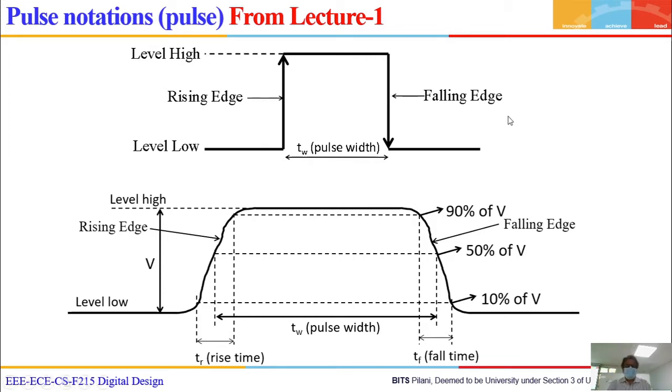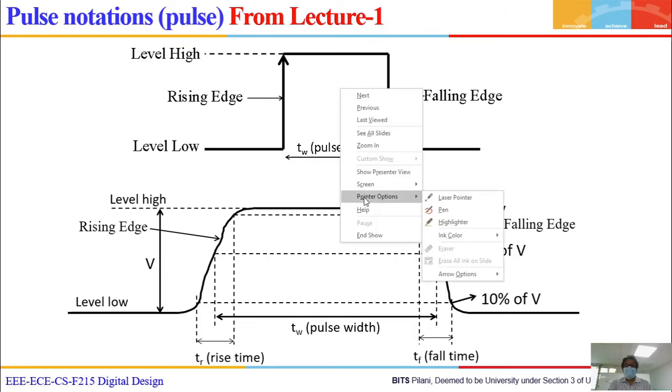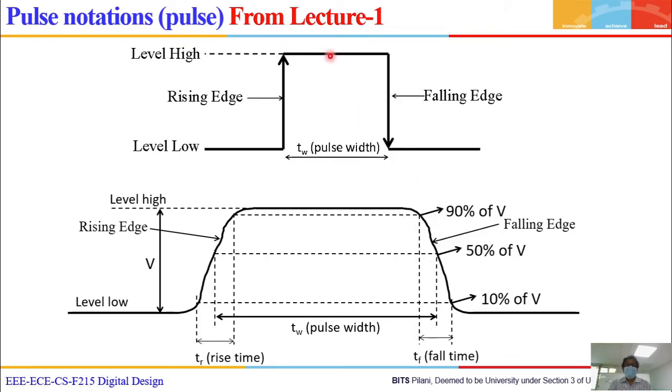Now, see this level. This level is called positive. This is called level, and this is called edge. This is the rising edge, and this is the falling edge, or we call this a positive edge and this a negative edge.